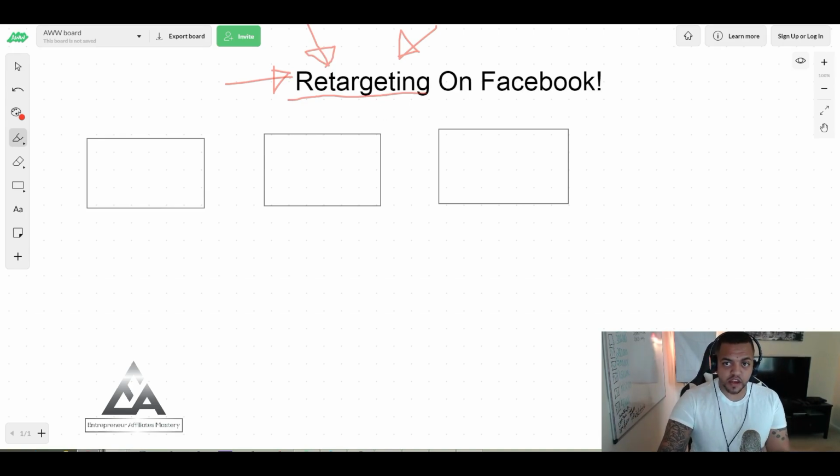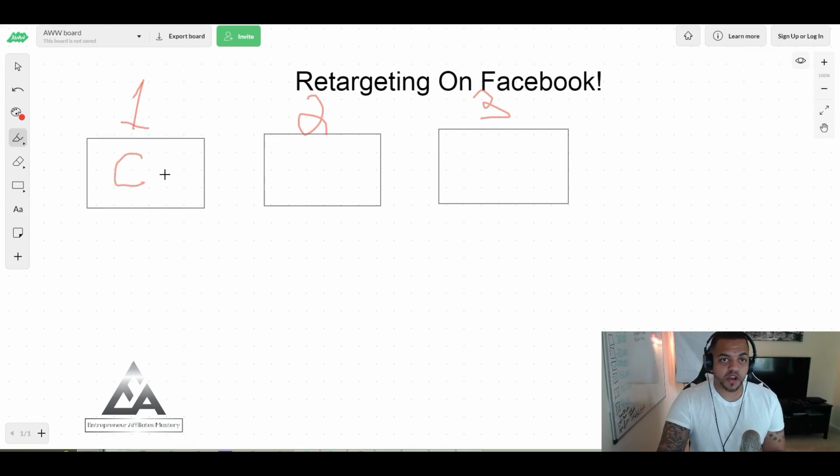Now, as you see here, we have a Facebook pixel. Facebook is tracking all the users all over the internet as I'm talking right now. Now, for example, with Facebook, we have 3 levels of a campaign. We have 1, 2, 3. Now, number 1, this is our campaign objective. So this is where we target for engagement, video views, traffic.